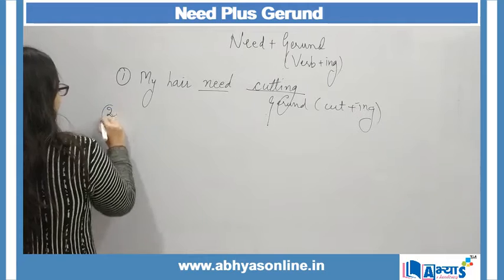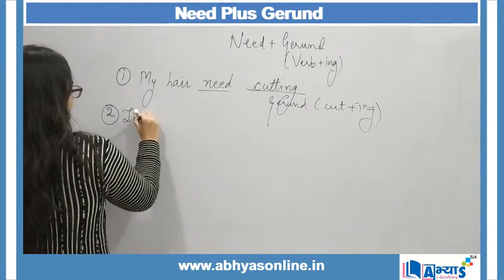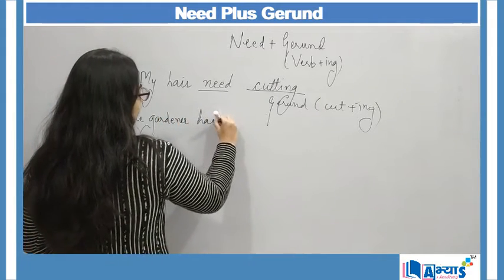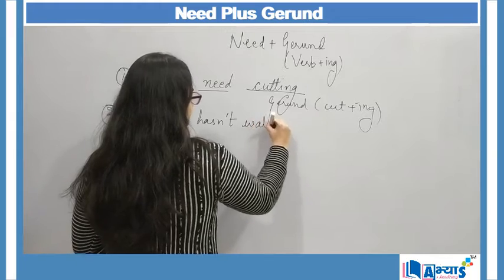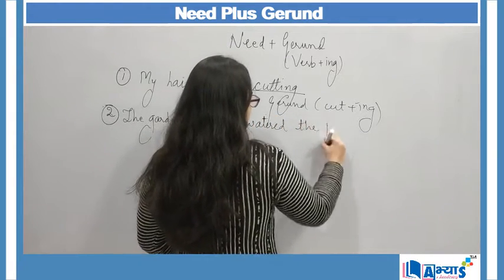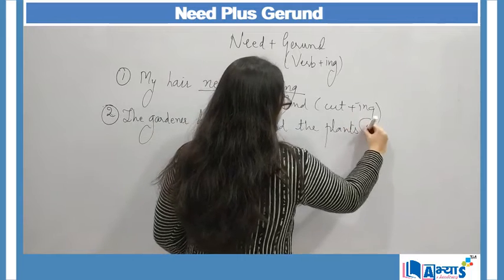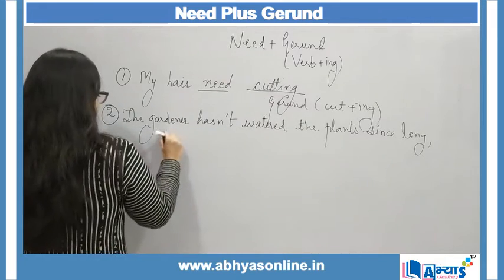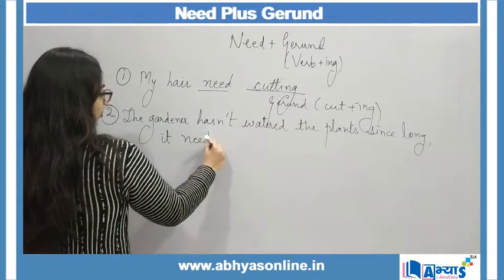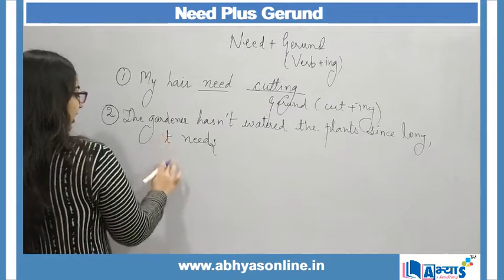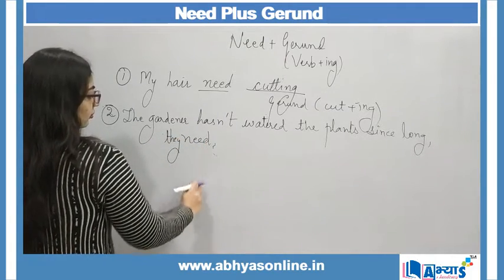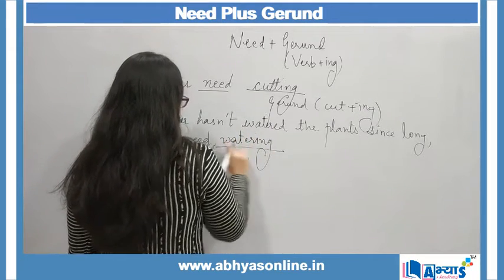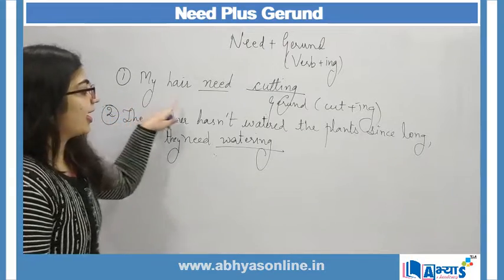Second example can be the gardener hasn't watered the plants since long. It needs, or I can say they need watering. Now here my hair needs cutting.